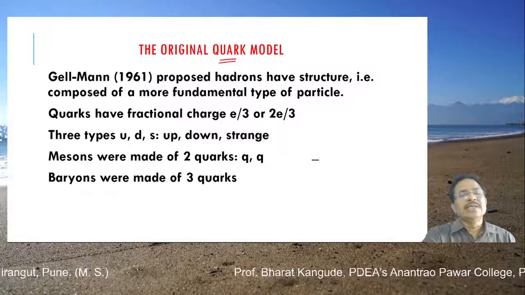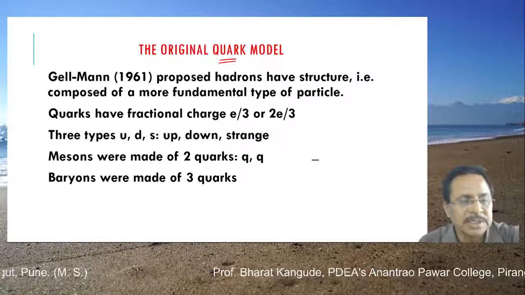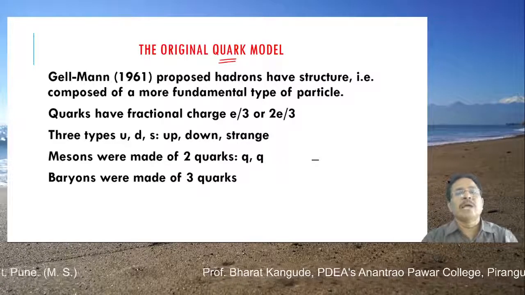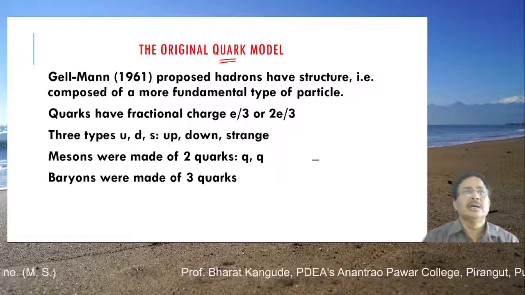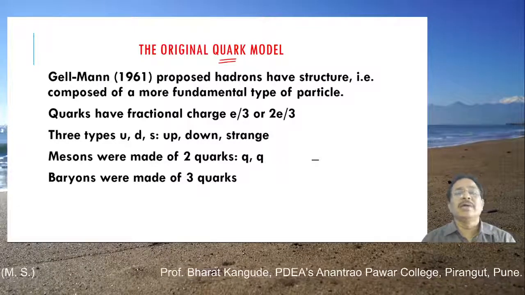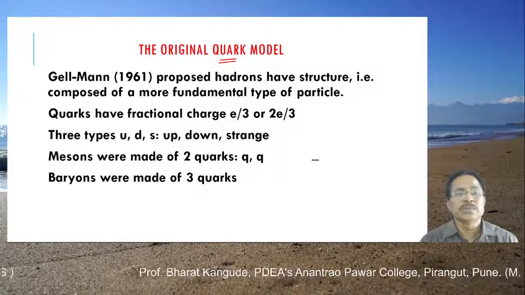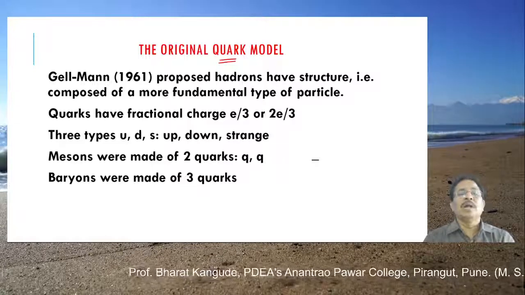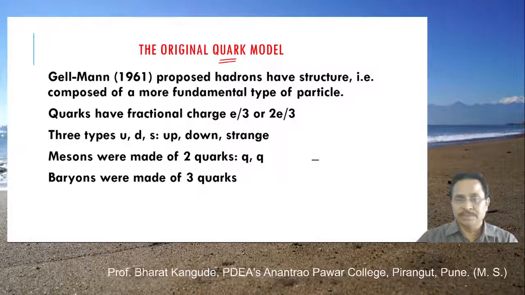So around 1961, Murray Gell-Mann, another famous nuclear physicist, proposed that hadrons have structures. Hadrons means all these mesons and baryons which are undergoing these strong interactions. They all have some inner structure, he proposed, and are composed of more fundamental particles, and he named these particles quarks.